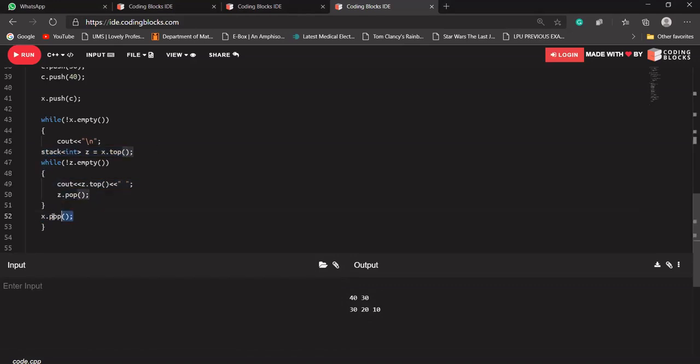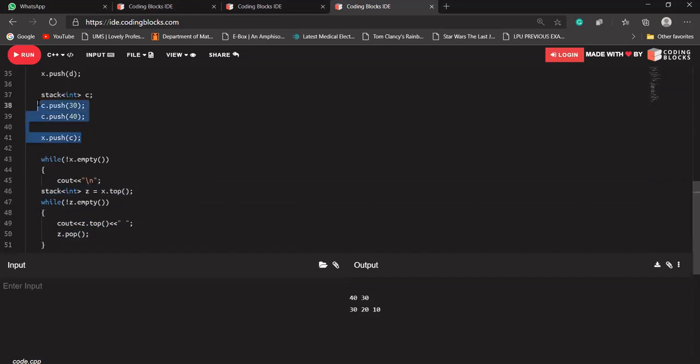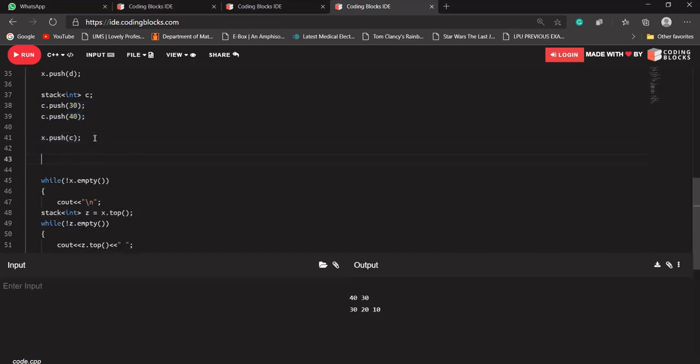So what Shay was saying, that instead of creating a stack and pushing that stack into our stack of stacks, we can directly push that into our stack or not. Let's give it a try. I don't think that will work, Shay. Let's say our x is there, x dot push, and I want to add something. Where will I do it? Here we cannot add anything. We have to write the stack only, because the type of x is a stack of stacks. So we have to give the stack here. Anything else will not work here, I think.